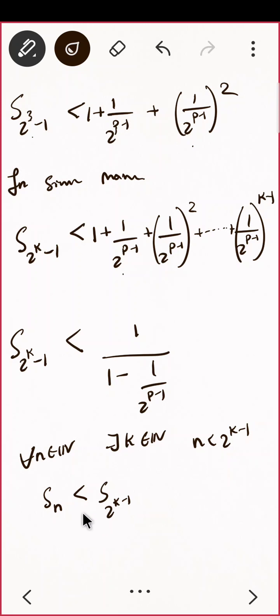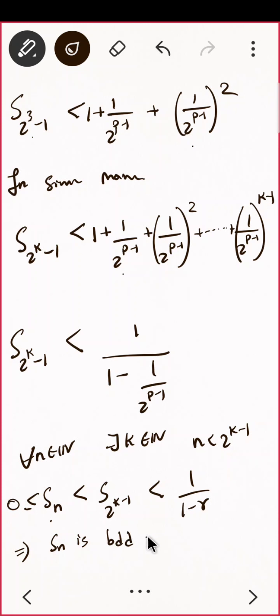Yes, and this is less than 1 upon 1 minus r, which is a number. So can I say that my Sn is bounded? Lower limit is always 0. Bounded above मिल गया तो that is well and good. We got bounded above.